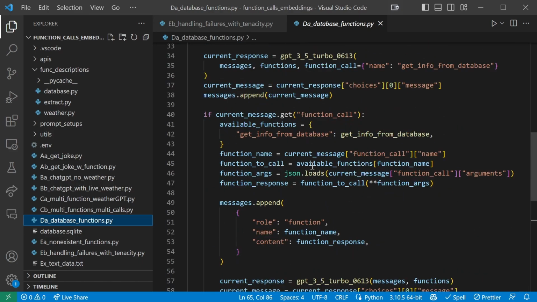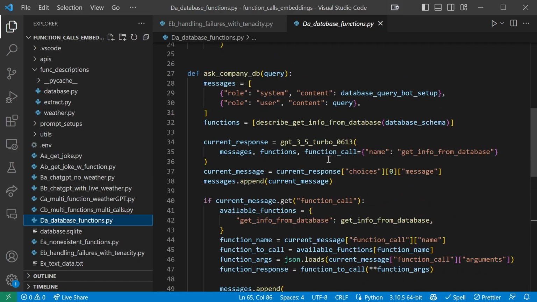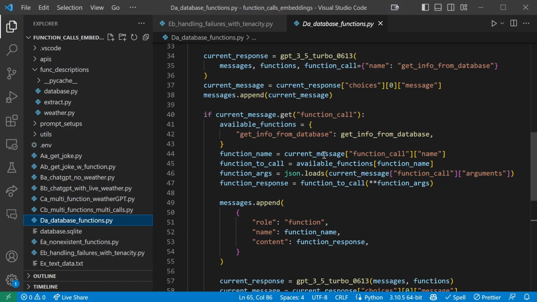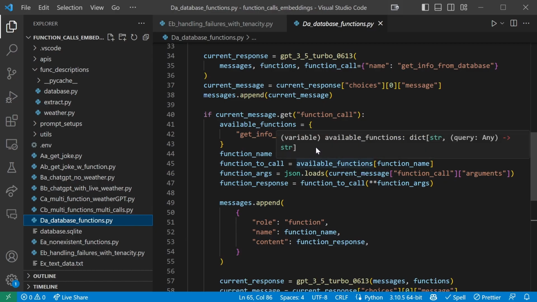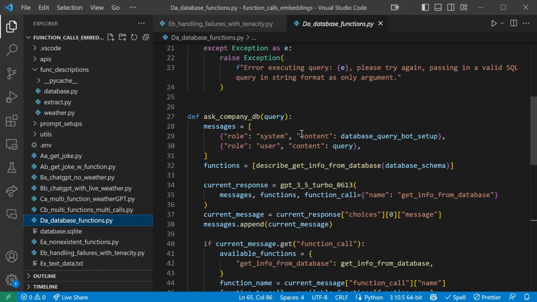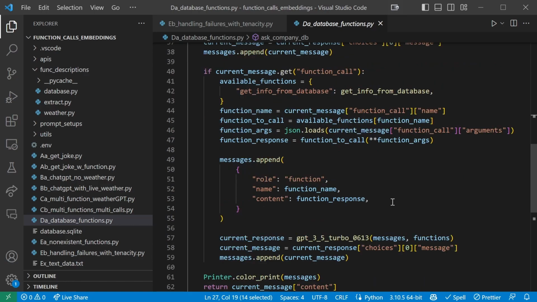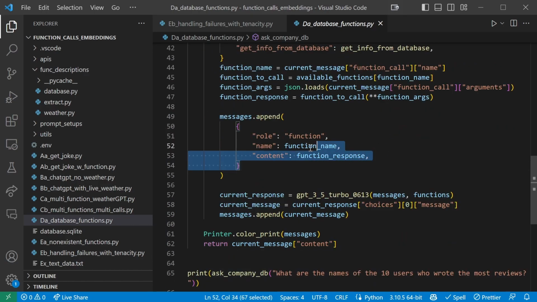The same goes for our database example from part 4, where you should have a failsafe of catching an error that might occur on an incorrectly generated SQL query. The easiest way to add a failsafe is to add the retry decorator to our ask company database function and have it just make the call once or twice more if it fails. Alternatively, we can also send the error code back to ChatGPT. So we append a message that the function call failed, and we ask ChatGPT to call the function again, but this time with a correct SQL query.